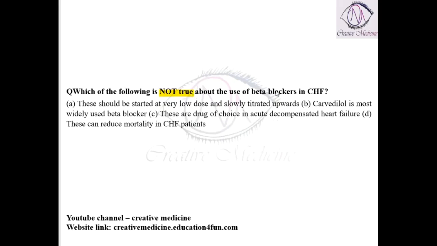Which of the following is not true about the use of beta blockers in congestive heart failure? Beta blockers should be started at very low doses and slowly titrated upwards. Carvedilol is the most widely used beta blocker. True, it is the drug of choice in acute decompensated heart failure? No, it is used in chronic heart failure, not in acute decompensated heart failure. It can reduce the mortality in congestive heart failure. True. So this is the false statement.